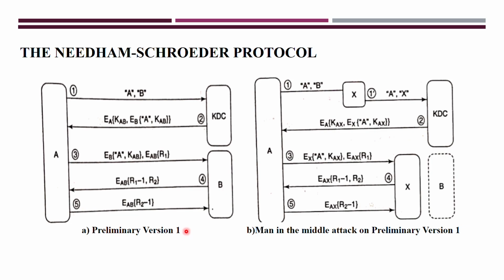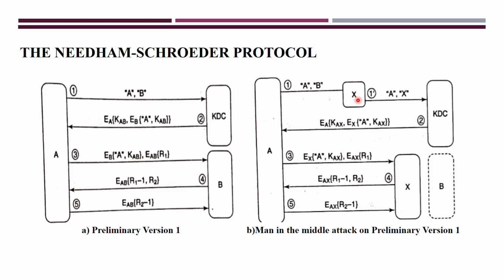But here you will face one problem, that is what you call a man in the middle attack on preliminary version 1. What is this attack? Let's see. See here, same thing. Now A and B want to communicate here. So for that, A will send the request message to KDC, that is message 1. It contains identification of A and identification of B here. Before it reaches KDC, it is intercepted by a third party attacker.